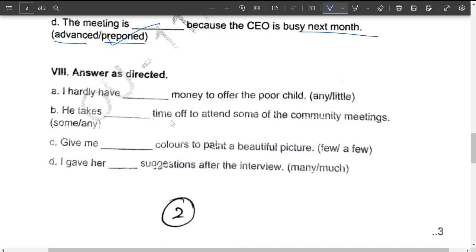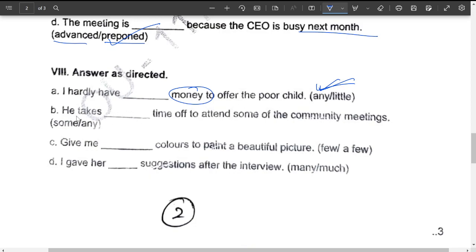Answer as directed again. These are the determinants. I hardly have dash money. Any money, little money. Money is always used with, remember, you can say any, not little. It cannot be used with little money. Okay, you can say I hardly have any money left. That means I don't have any money.